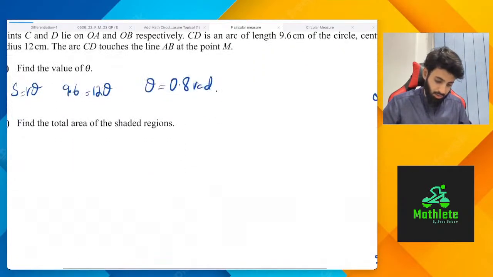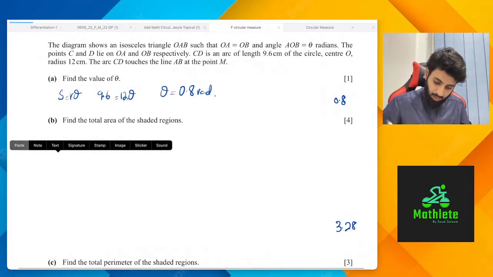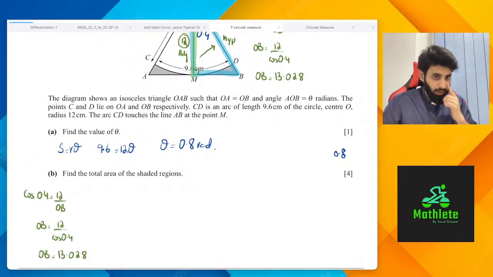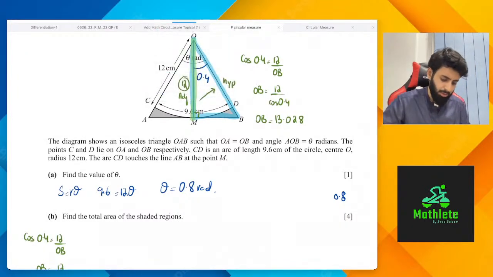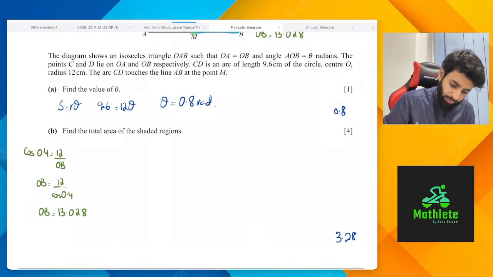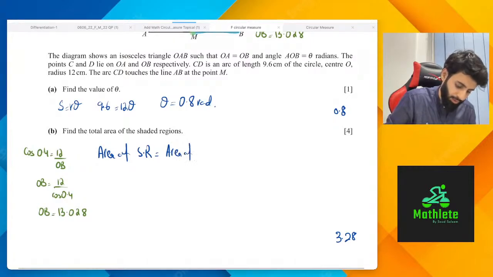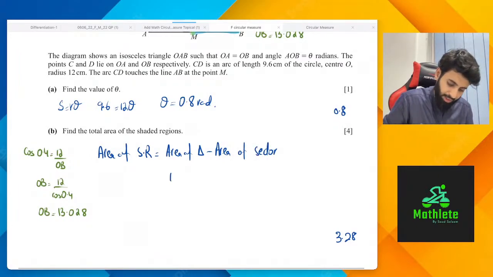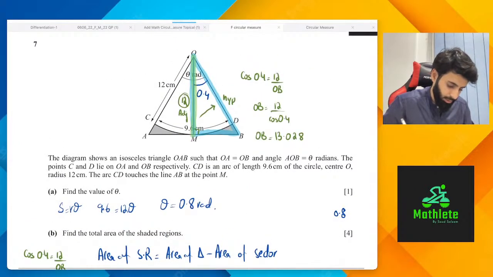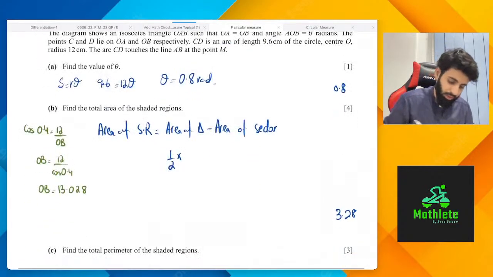So let's copy this and paste it over here. Now that we've done that, what is next? From here onwards, it's pretty easy. It's just putting the dots together. So area of shaded region is equal to area of triangle minus the area of sector. Area of triangle is going to be half into 13.028 into 13.028 into sine of 0.8.